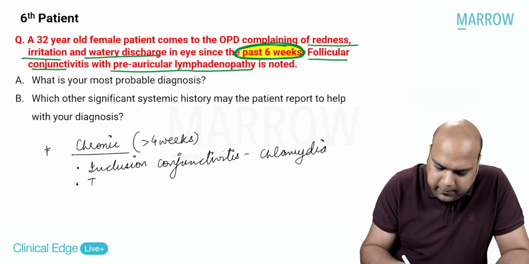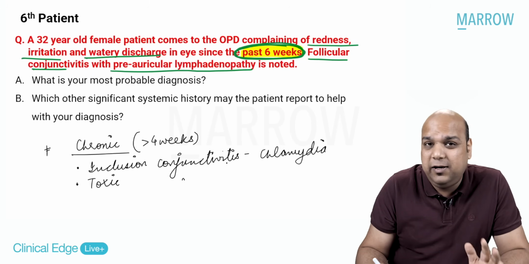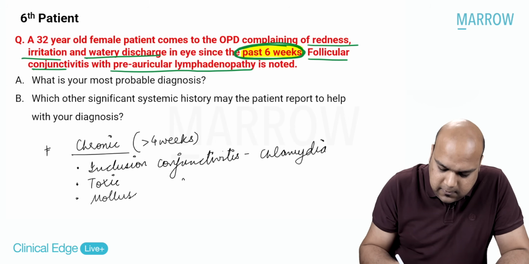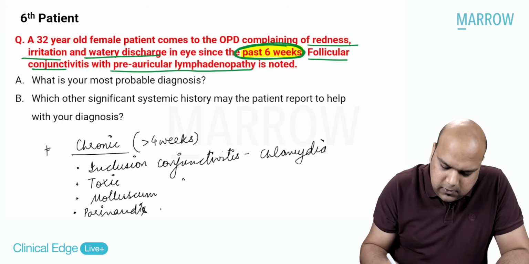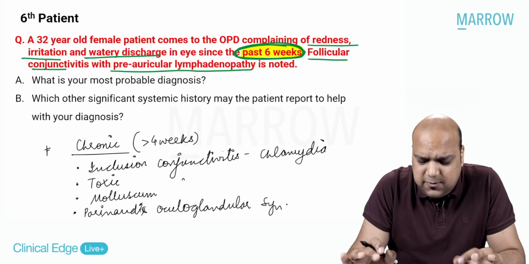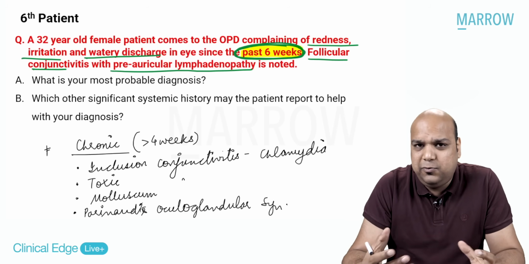The second thing that comes into my mind is toxic conjunctivitis. Like we had discussed in patient number 2, everybody, due to the use of aminoglycoside, sulfa drugs, epinephrine, and so on, right? Then the third thing that comes into my mind is molluscum lesions. And lastly, what I can think of is Parinaud's oculoglandular syndrome. Okay, this is my differential diagnosis. So now when we have a case of 6 weeks, I know my differential diagnosis. So now this basically becomes a case of how to differentiate between these four.